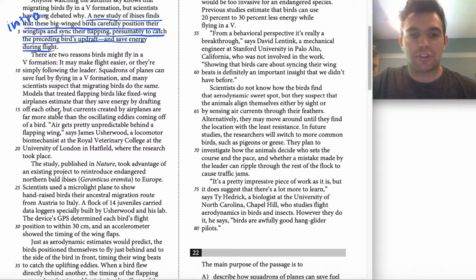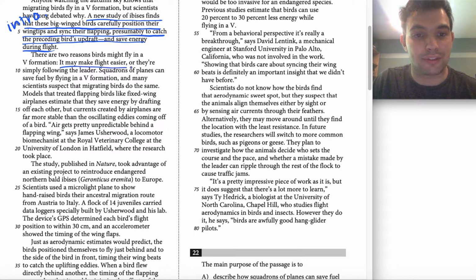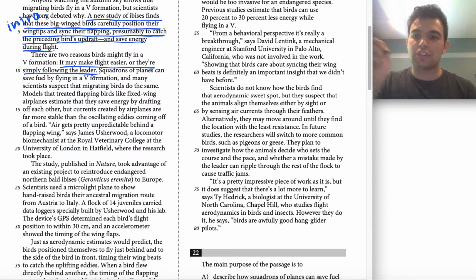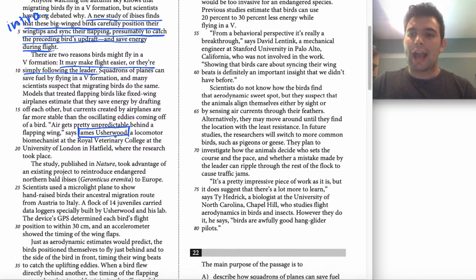Now, moving into our second paragraph, I'm going to underline the second half of this first sentence here, again, because it relates so closely to that main idea of why birds fly in the V formation. I'll also probably put a box around James Usherwood's name down here. I like to do this for any name that I come across when I'm reading a passage. The reason being that if, on the off chance, I am asked a question about a specific person like Usherwood or David Lentink or Ty Hedrick later on in the passage, I should be able to really quickly find that name without wasting too much time. The way I do that is by putting boxes around them to make them really easily searchable when I'm going back to the passage as I'm answering the questions.